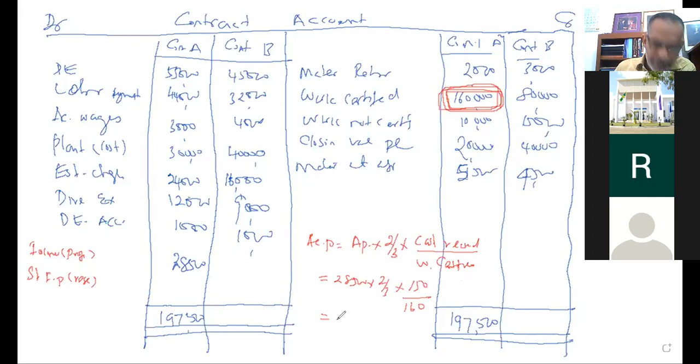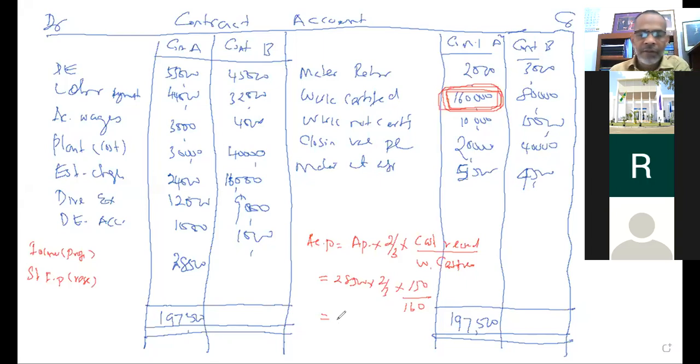28,500 multiplied by 2 divided by 3 multiplied by 150 again divided by 160. Oh, why did I get it wrong? 28,500 multiplied by 2 divided by 3 multiplied by 150 divided by 160.